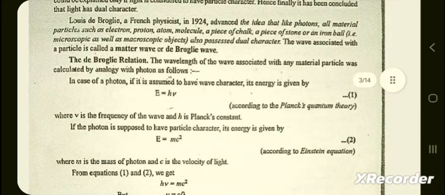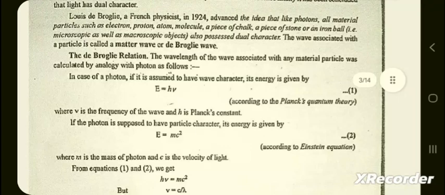The de Broglie relation: the wavelength of the wave associated with any material particle was calculated by analogy with photon as follows. In case of a photon, if it is assumed to have wave character, its energy is given by E equal to h nu, according to Planck quantum theory, where nu is the frequency of the wave and h is Planck constant.